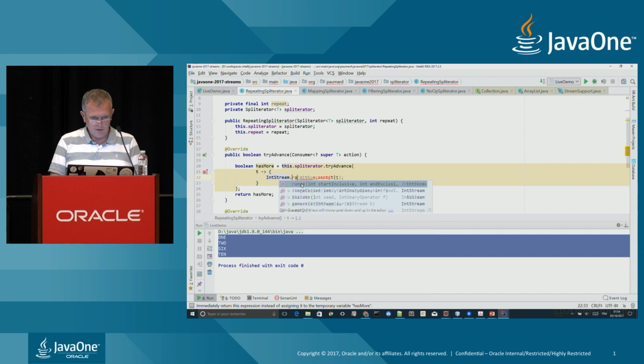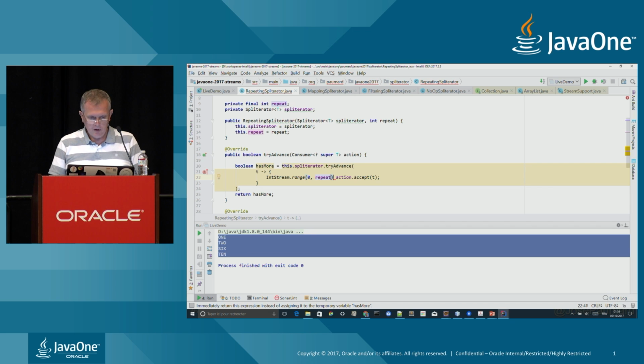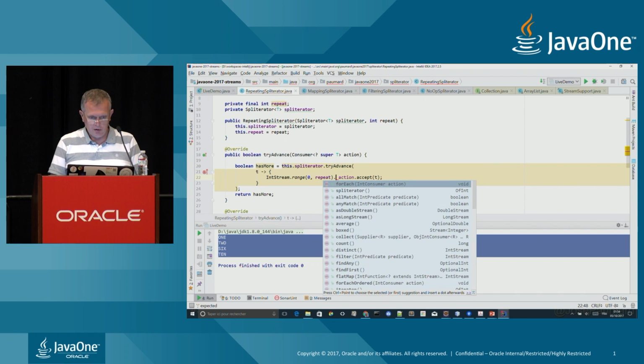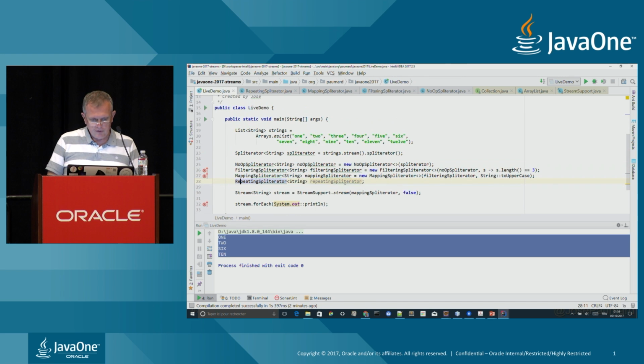IntStream.range from 0 to n. Sorry, repeat. And then for each index, action accept. Yes, that should do the trick, right? If I go back to this, yes, I need to instantiate it.